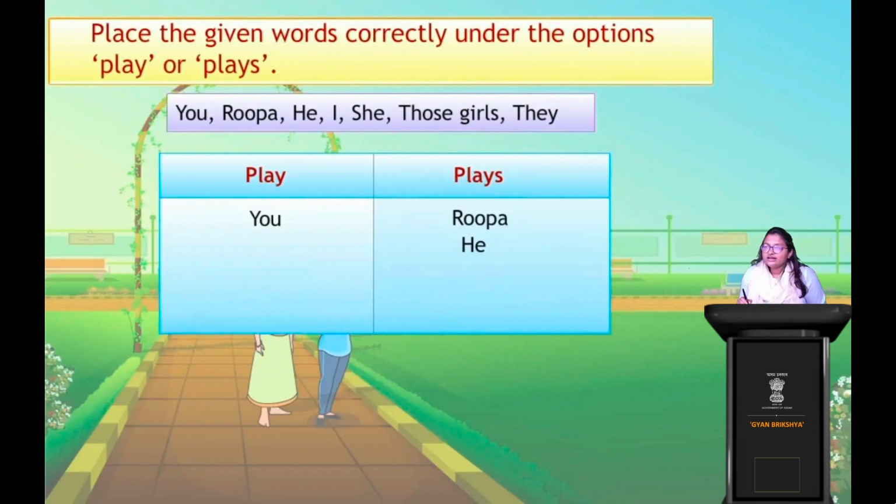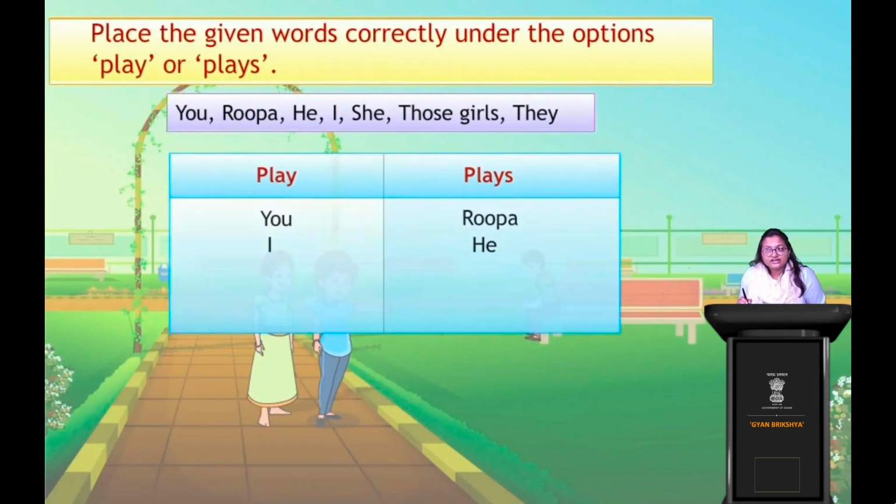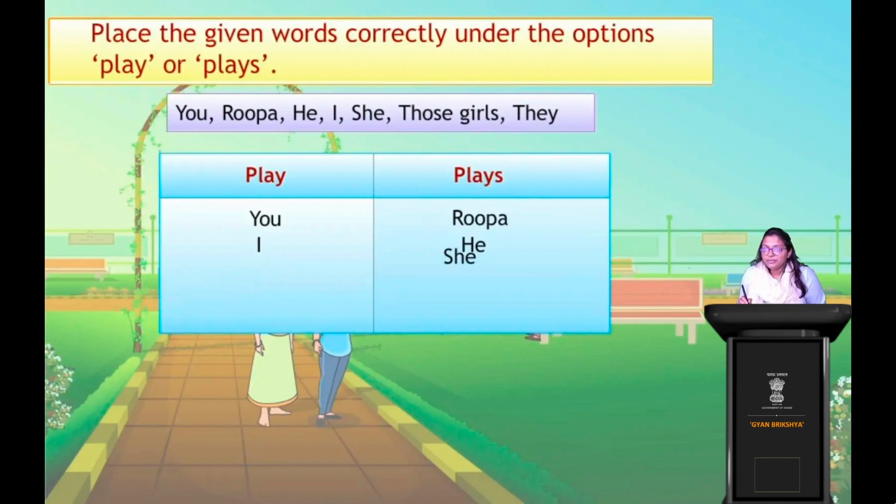Clear? Okay. Next we have she. So she falls within which category? She play or plays? Yes, very good. She plays, right? Next we have those girls. Now we can see that there are some more girls in the park who are playing, right? So those girls, what will it be? Play or plays? Yes, very good. Those girls play, right?